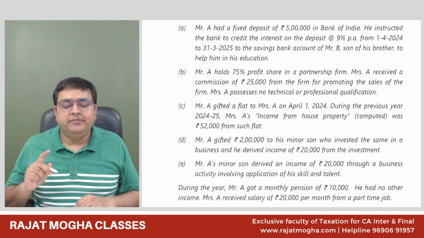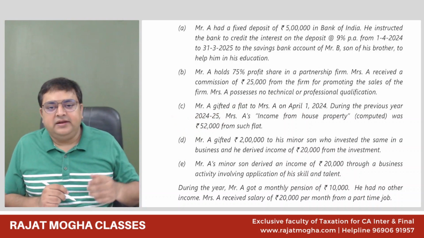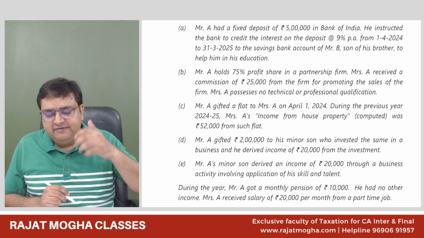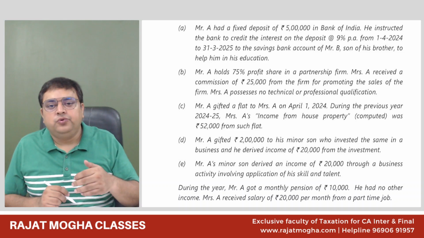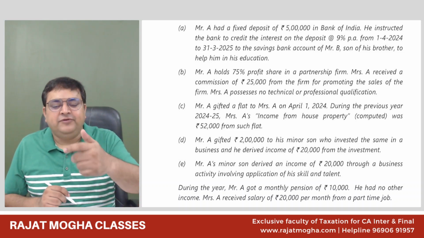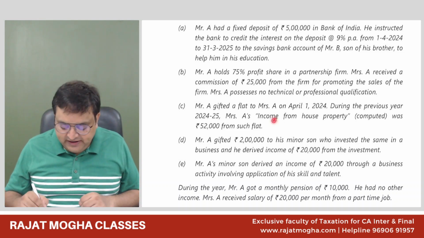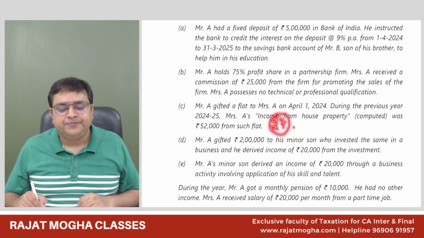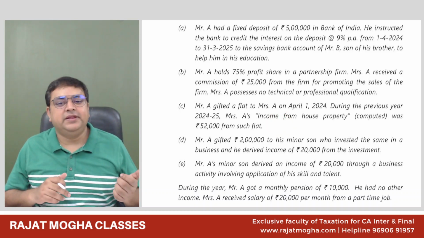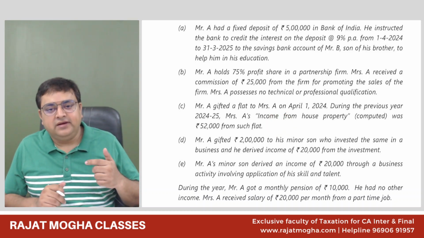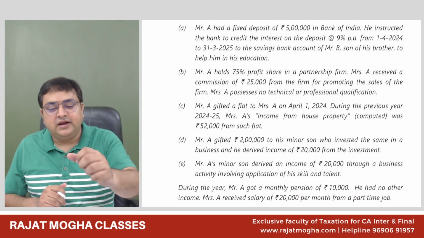And please remember, there was one provision regarding husband and wife, that let's say, for example, an individual transfers a house or a building to his or her spouse without consideration, then clubbing will not be there. If we transfer any other asset, then clubbing will be there. But if we are transferring house property, then in that case, clubbing will not be there.